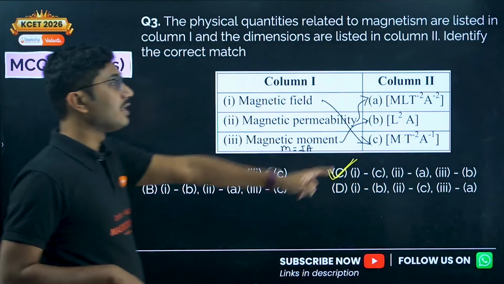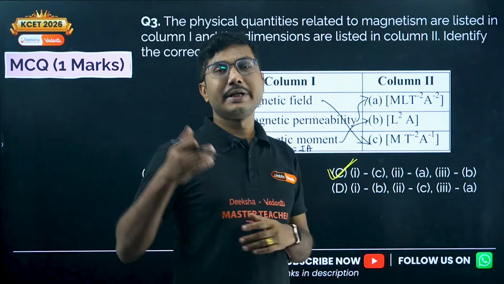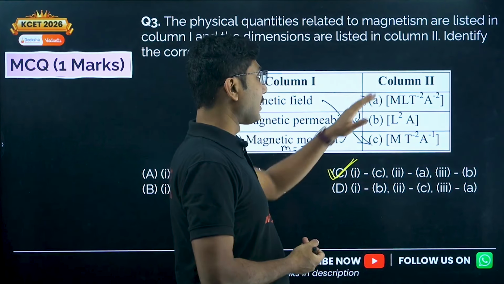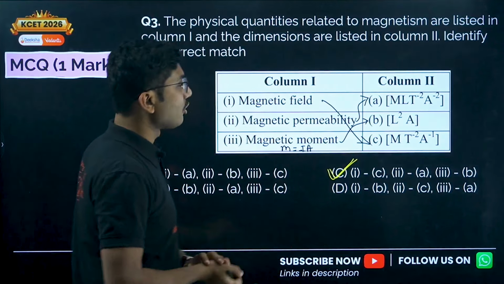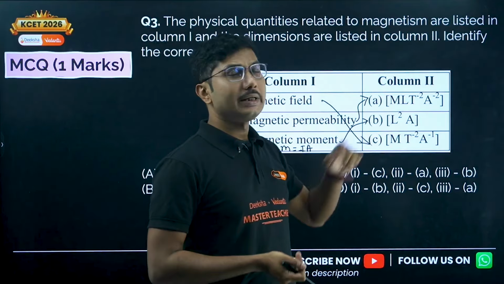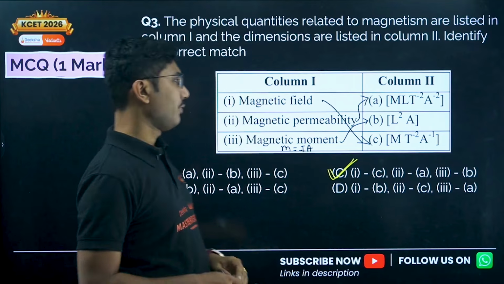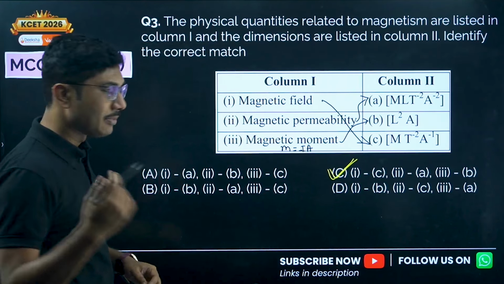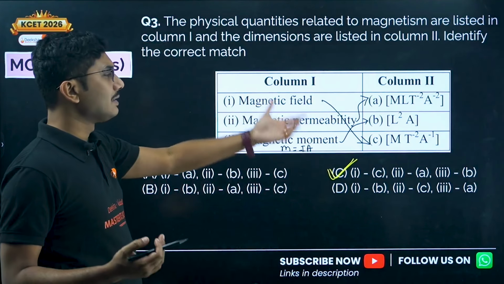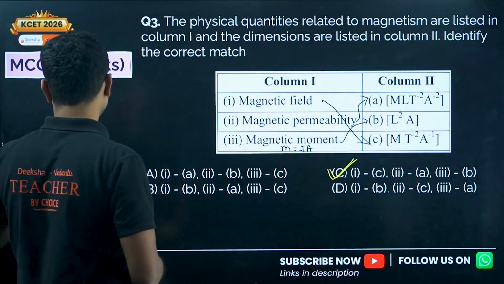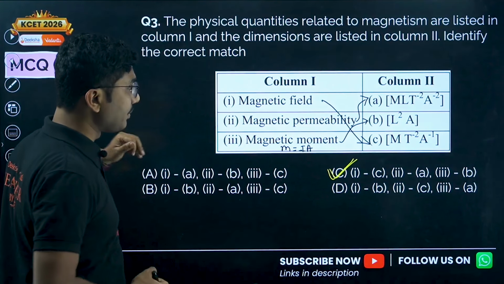Okay, these two are very close to each other, so sometimes it gets confusing what will be the dimension of these two quantities. Also, in magnetic permeability there is a length involved, in magnetic field length is not there. Okay, so these two things you can remember, otherwise at least try to find the common dimension and try to figure out what will be the other two dimensions.